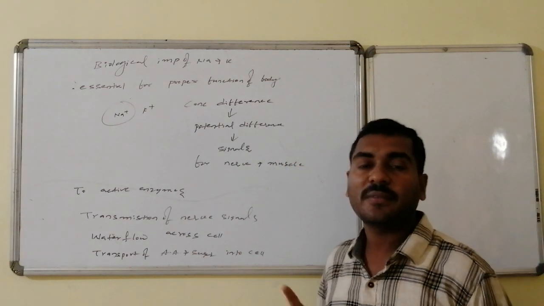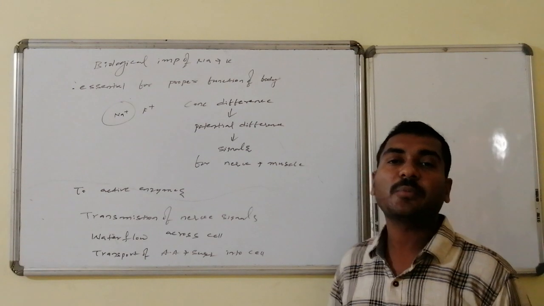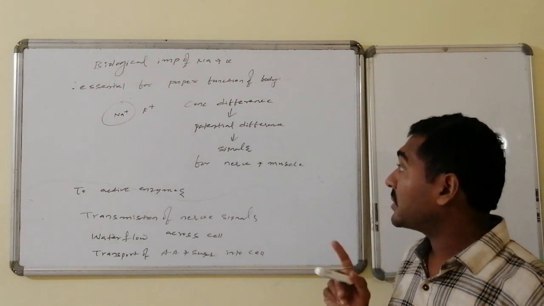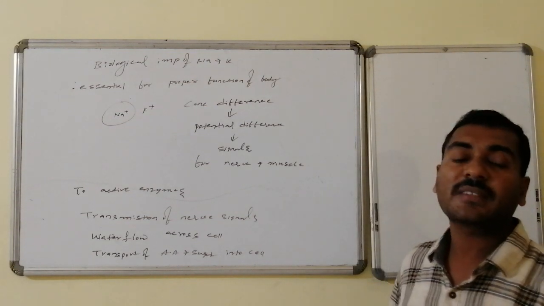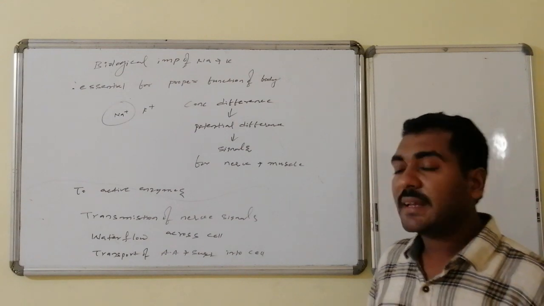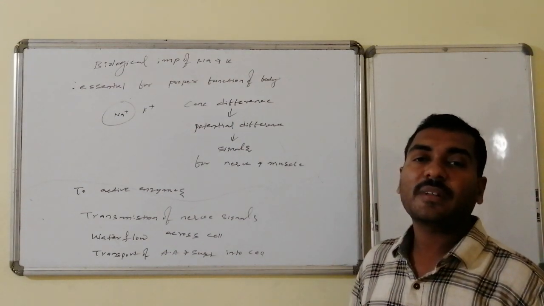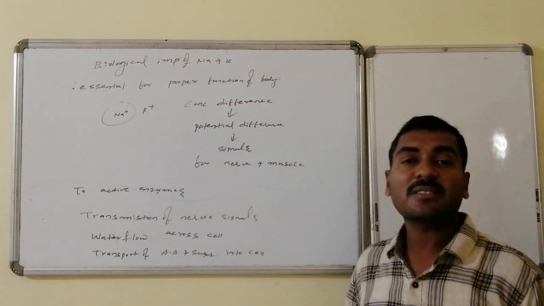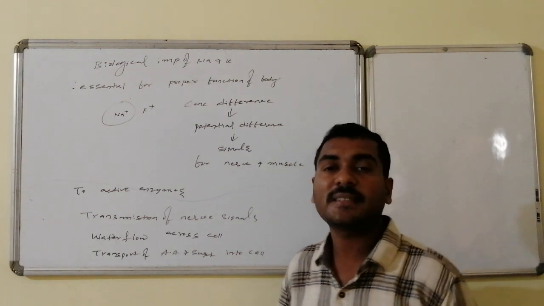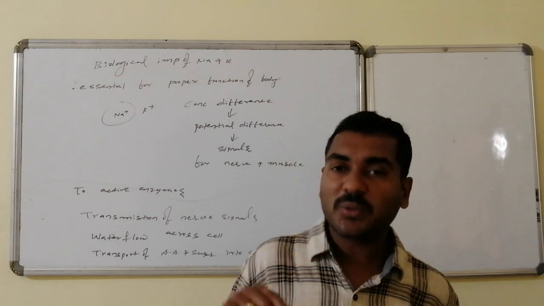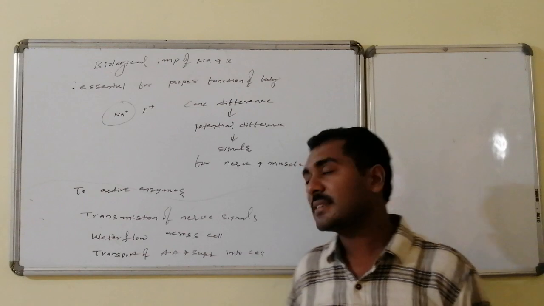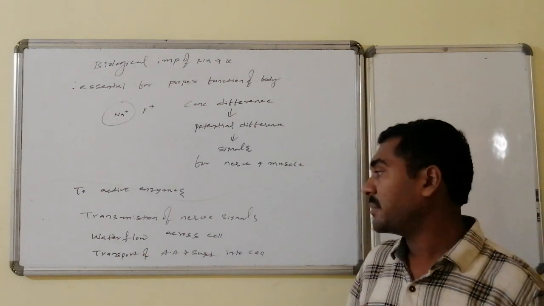These concentration differences of the sodium outside and the potassium inside produce an electrical potential. That electrical potential is responsible for the proper functioning of the cell, nerves, muscles, etc. These are also applicable for the activation of enzymes and the transmission of nerve signals. The potential difference is responsible for sending messages from one part to another through nerves. Hence, in the transmission of nerve signals and muscle signals, the concentration difference is very, very important.